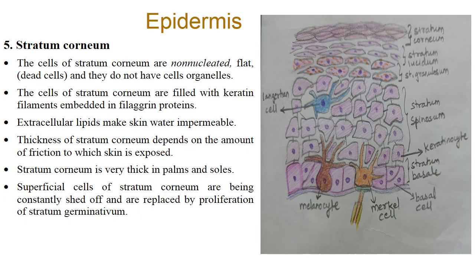Stratum corneum is the most superficial layer, the fifth layer, the outermost avascular non-nucleated layer of the epidermis. The cells of the stratum corneum are non-nucleated. It has flattened cells, scale-like in appearance. That's why these are squamous cells. They are dead cells. They do not have a nucleus or cell organelles. The cells of stratum corneum are filled with keratin filaments embedded in filaggrin proteins.